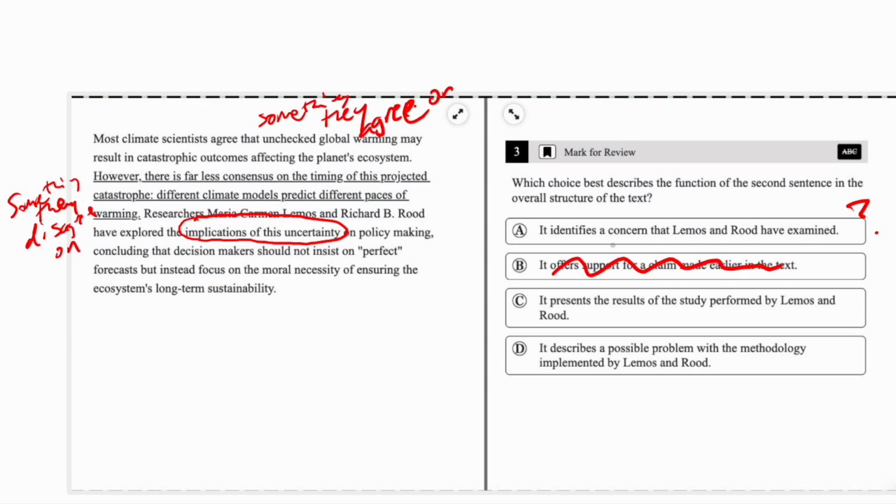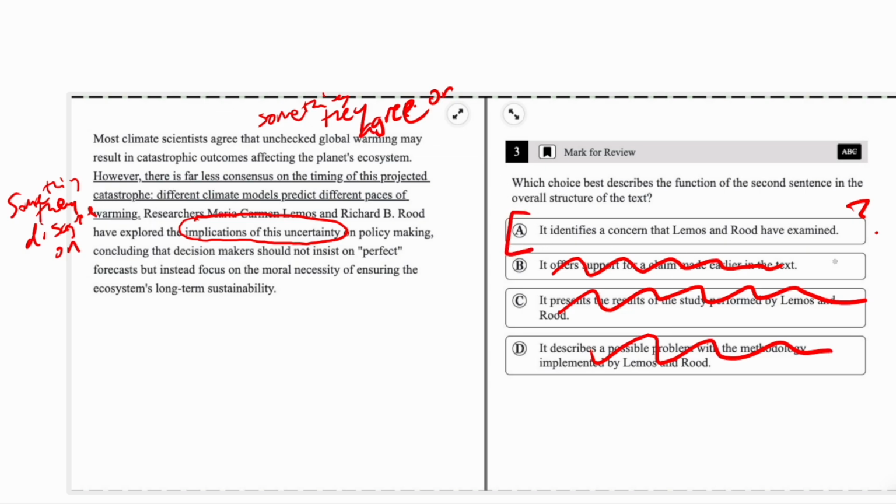"However" indicates a contrast, so it's not going to introduce something that offers support. C, it presents the results of the study. Definitely not. And then D, it describes a problem or possible problem with the methodology. Methodology, fancy word, but it just means the method, the steps taken, the process, and so no.